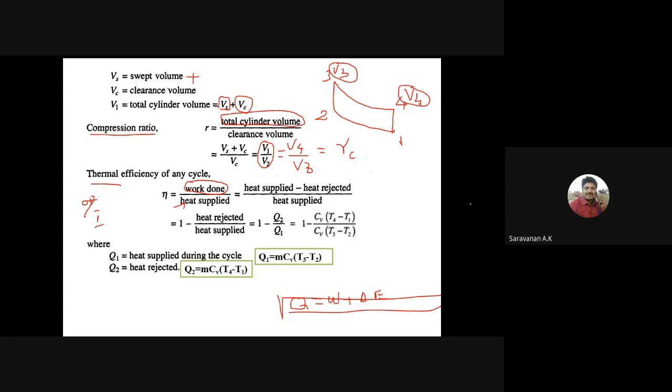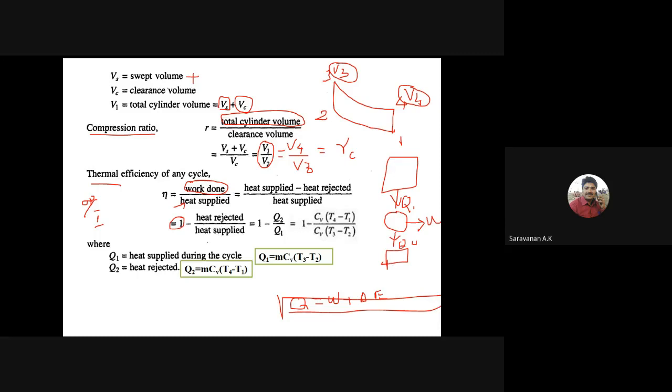So here the work done, you have already seen this type of question. Here the source is there, the heat engine is there, and the sink is there. We are supplying the heat, rejecting the heat, and some work is done. The difference between the heat supplied and the heat rejected is the work done. So the efficiency is heat supplied minus heat rejected divided by heat supplied, that is 1 minus heat rejected by heat supplied.